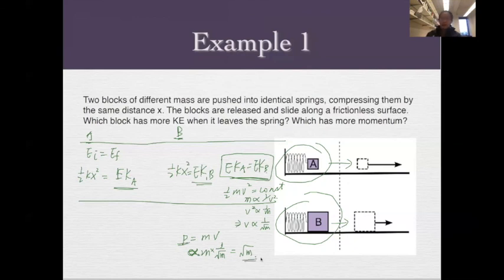If the mass is heavier, then the momentum will be greater. B has a greater mass, which means the momentum of B will be greater as well. So PB is greater than PA. This is a more advanced analysis with proportionality. Basically, from energy conservation I find this fact, and I use the proportionality to help me find what's happening in momentum.